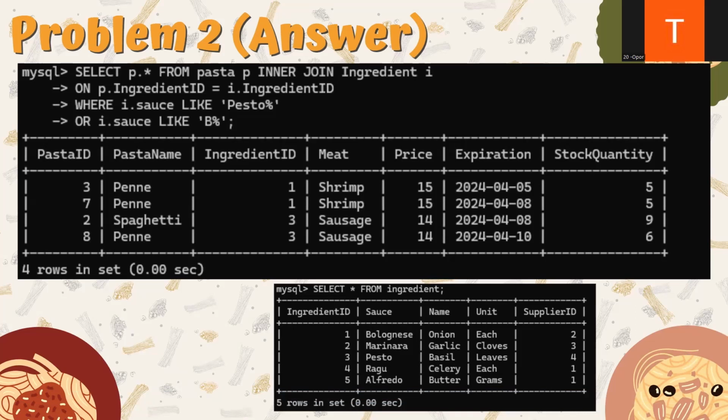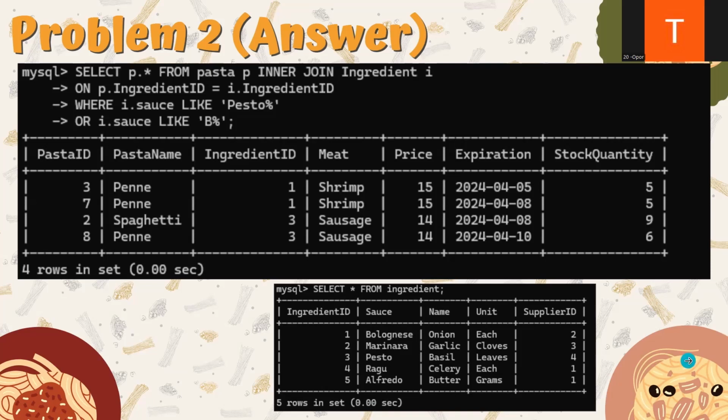And here is the answer. You can see in the panel that ingredient ID number 1, which appears twice, uses the bolognese, which comes from the food code, and number 3 and number 4 use ingredient ID number 3, where we have the pesto coming from the running code, line 3. So let's see problem number 3.